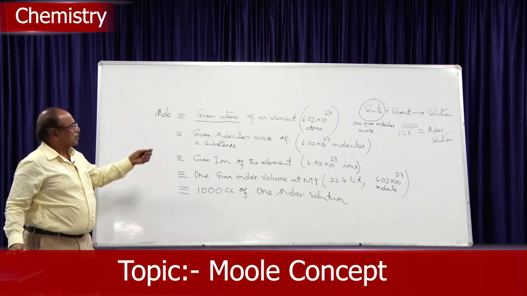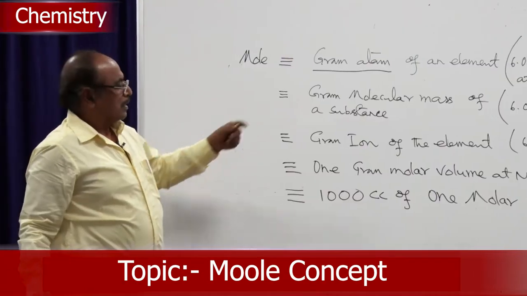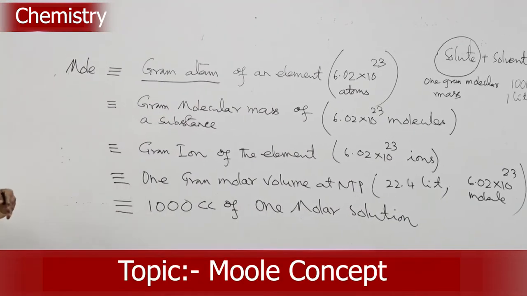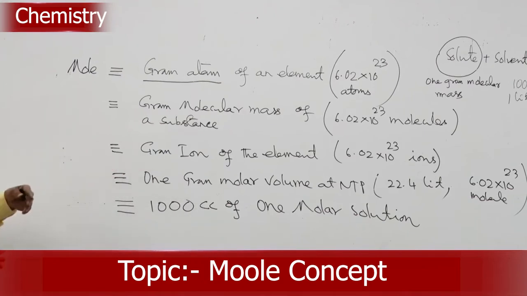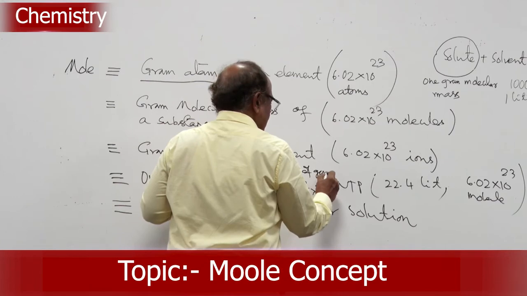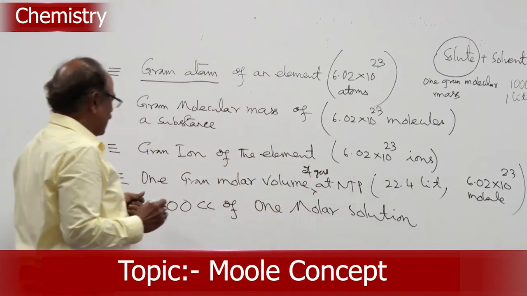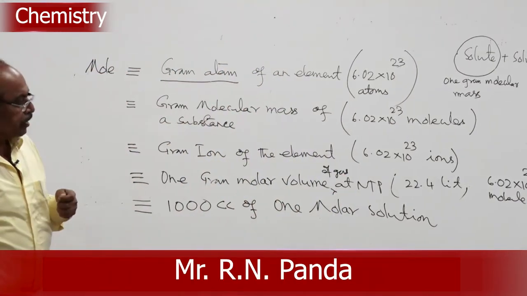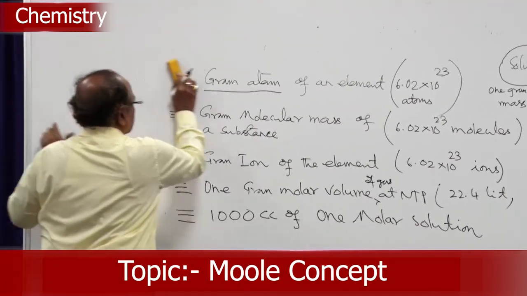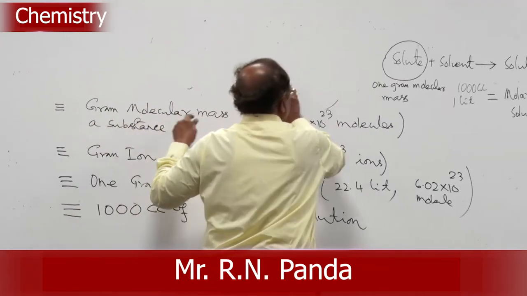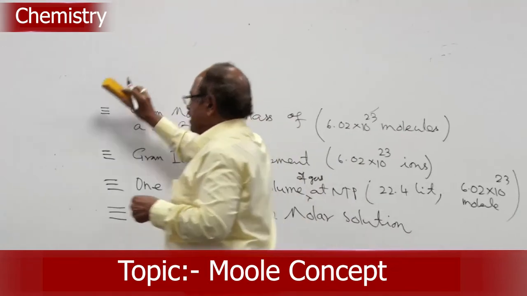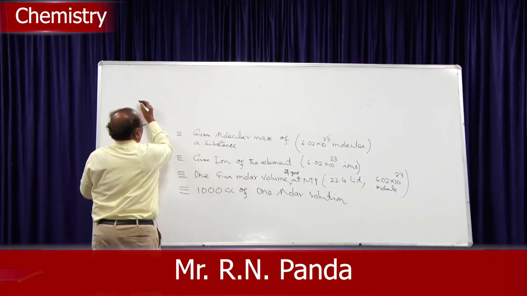The mole is equal to 1 gram atom of an element, 1 gram molecular mass of a substance, 1 gram ion of the element, 1 gram molar volume of gas at NTP, or 1000 cc of 1 molar solution. So, with this sentence I will conclude the mole concept.